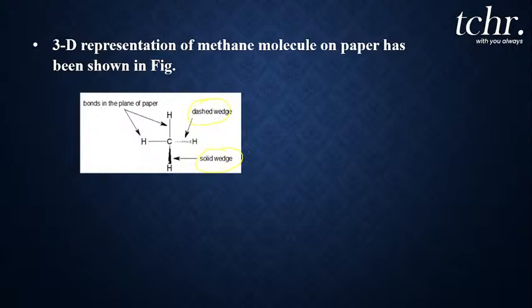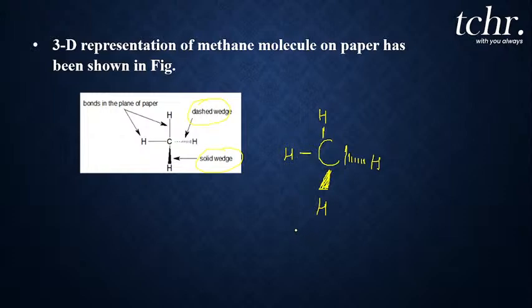The compound that I have taken here is methane. So observe, my dear students, if I write the carbon atom and represent one hydrogen atom with a solid wedge, another hydrogen atom with a dashed wedge, and the remaining two in the plane with normal lines, what do you have to make out from here?